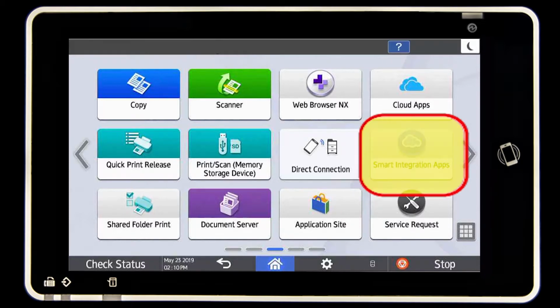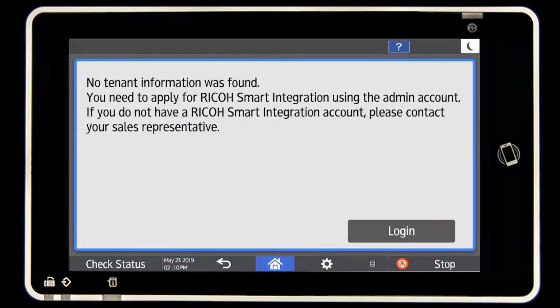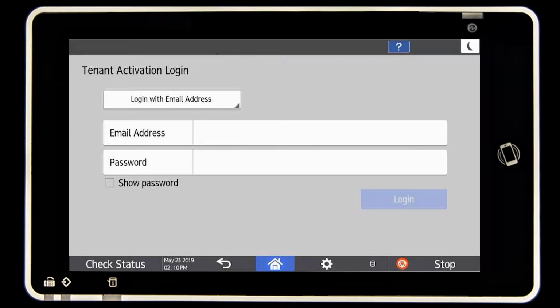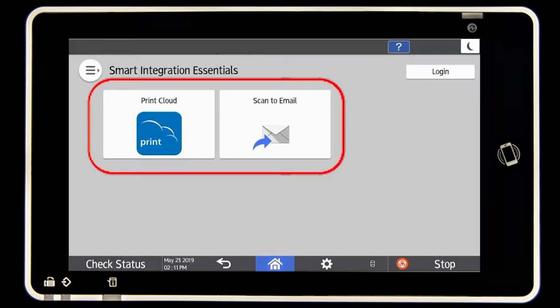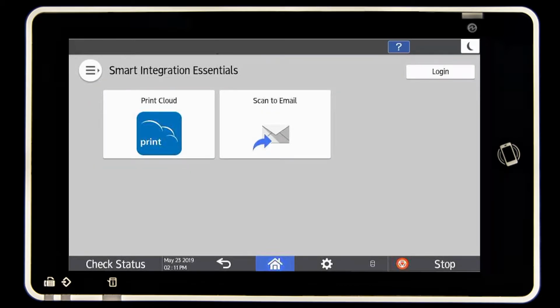Select Smart Integration Apps and select Login. Use the login credentials sent in the first email. Confirm Print Cloud and Scan to Email icon appears.